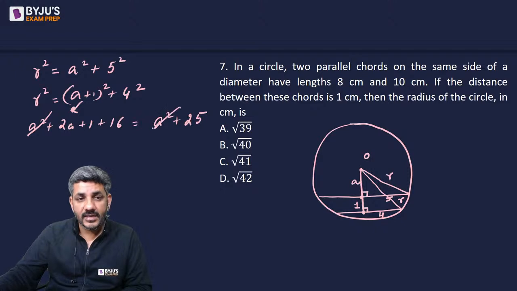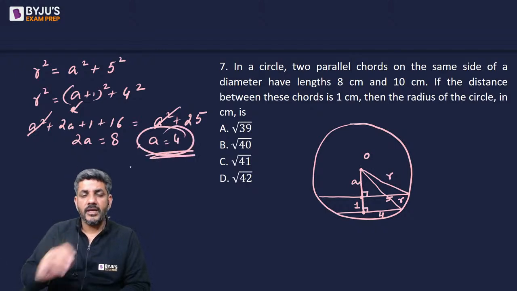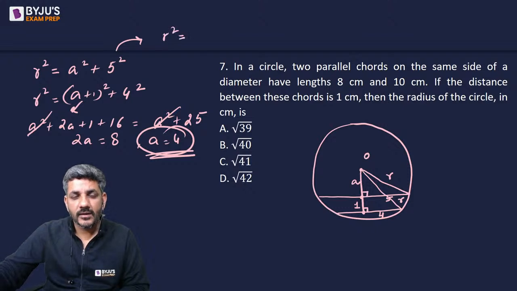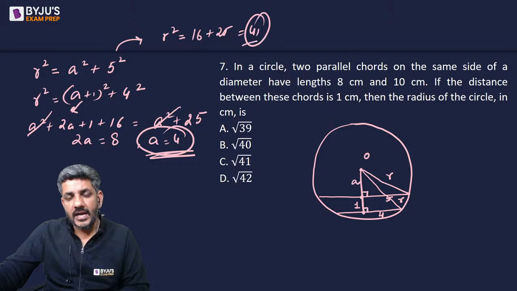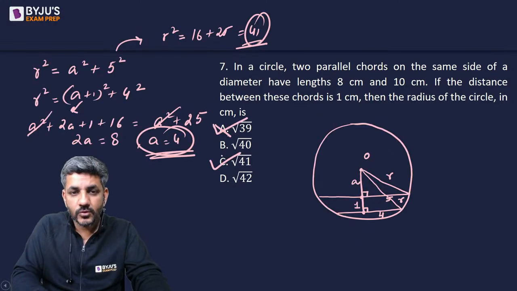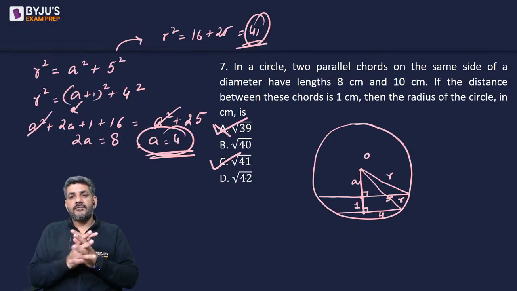A square और a square cancel out हो गए. I get 2a is equal to 8 or a is equal to 4. So from here, I have got a is equal to 4. And if a is equal to 4, then what is r square? It is 4 square plus 5 square, that is equal to 41. And if r square is 41, r is root 41. C option is the correct answer for this question. Yes, for question number 7, the correct answer is C.